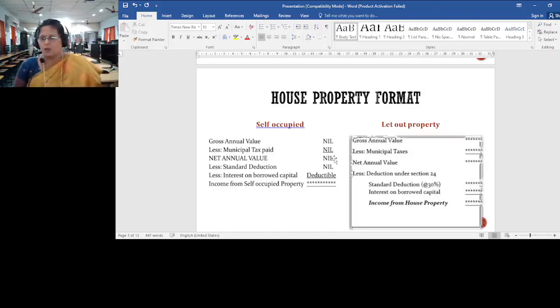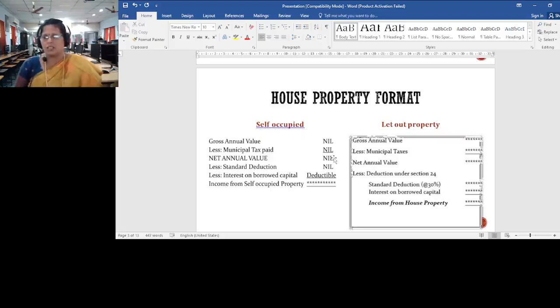Only one deduction which you can claim is interest on borrowed capital. When we claim interest on borrowed capital, the amount is deducted from the nil balance, and the balance will be shown as a minus balance. So we get a loss from self occupied property when there is interest on borrowed capital. Suppose you do not have any interest on borrowed capital, then there will not be any income at all under the head self occupied.